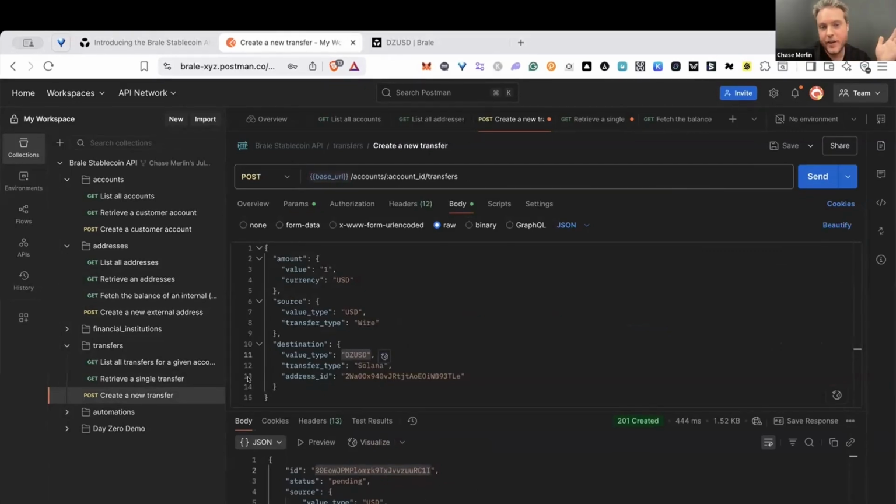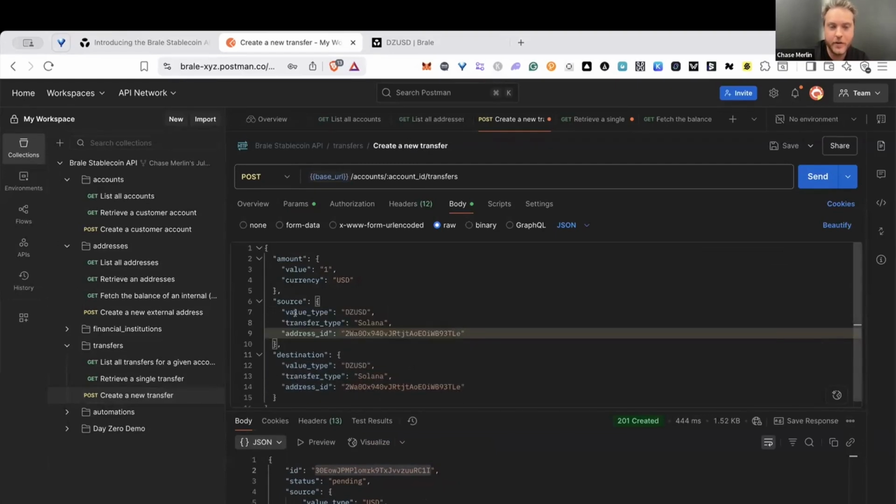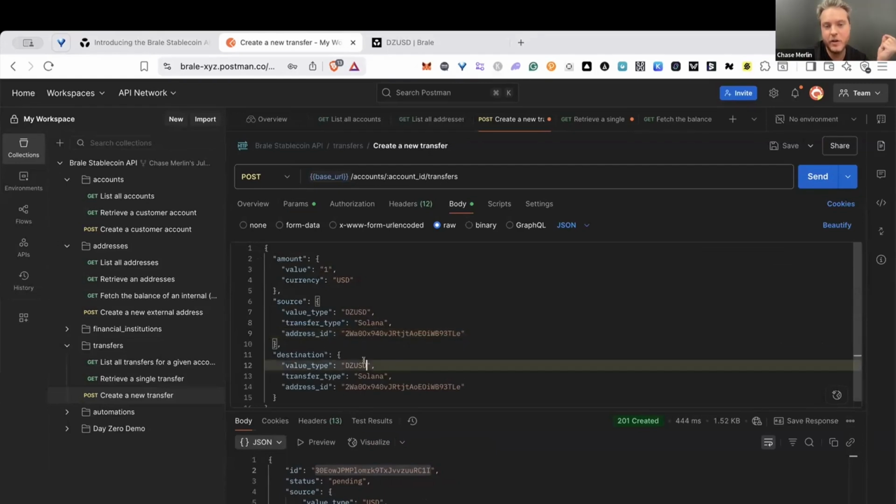So now we're actually going to do the payout. And so we're going to do the payout out of that DZUSD balance. And so here you can start to see, I think, how flexible this resource is. So we're going to do the payout out of the DZUSD, but we're going to do it in USDC.